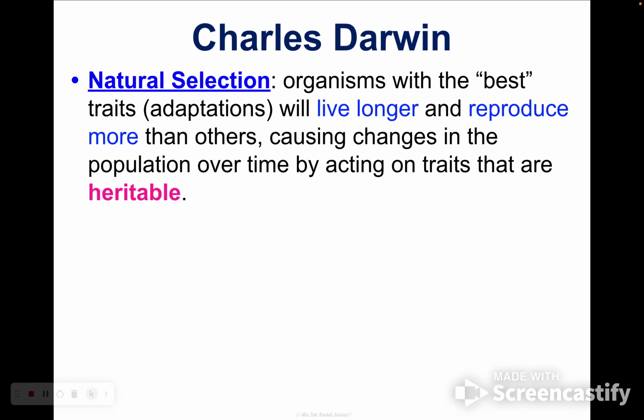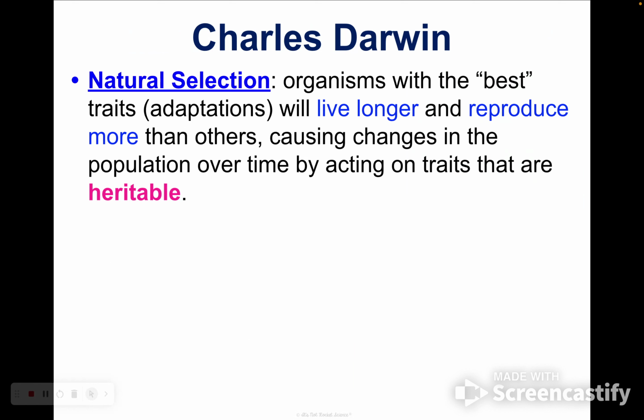How could that change in a population actually happen? So natural selection basically just means that the organisms that are the best adapted, they have the best traits. They're going to live longer because they're going to get the most food. They're going to be able to escape predators. They're going to have the best traits to make them live longer. And not only that, but they're also going to reproduce more than the others, because there are certain traits that might not help you live longer, but they might help you reproduce more.